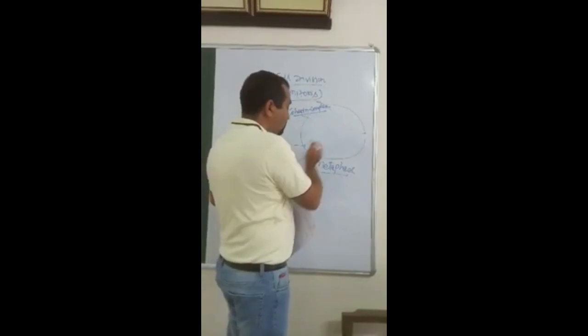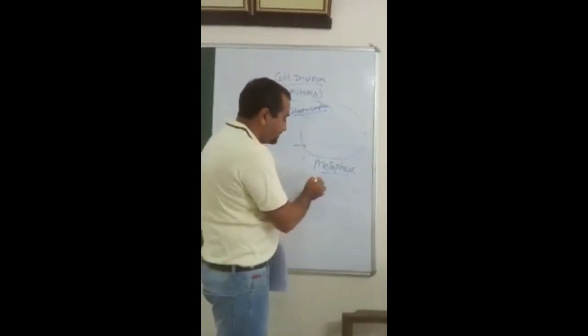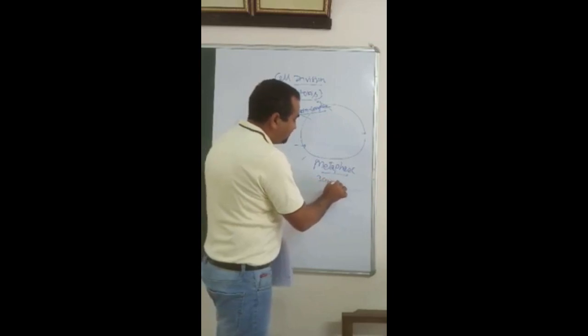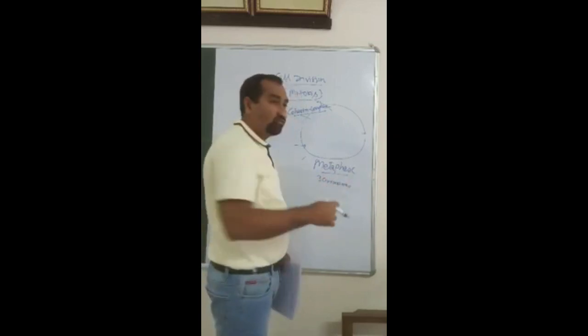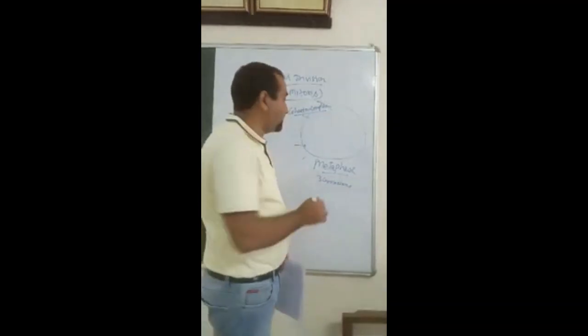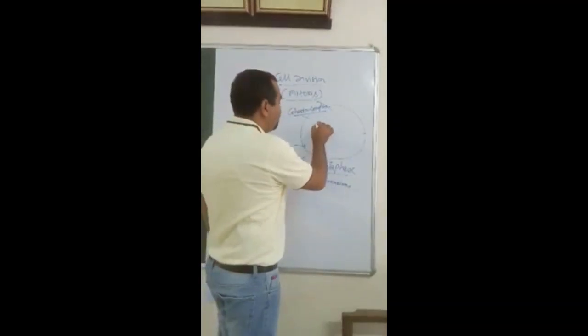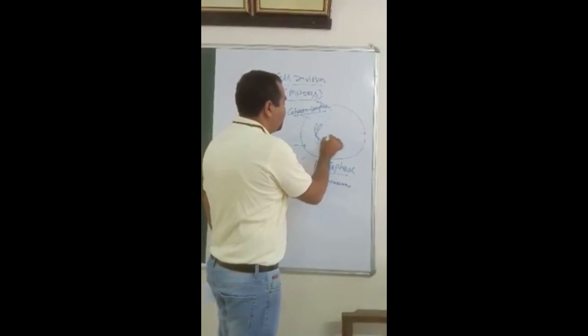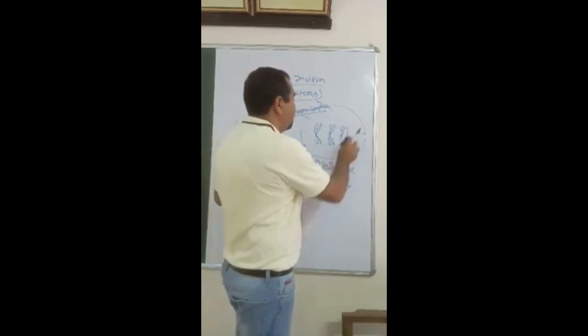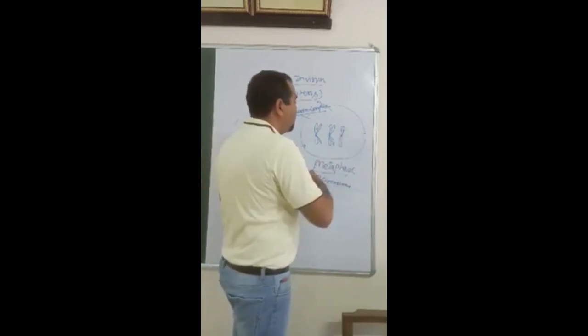So all chromosomes, and here we took the example of 3 chromosomes only, all these chromosomes with their identical copies, or sister chromatids, align at the equatorial plate.